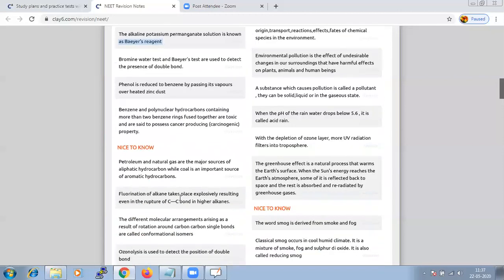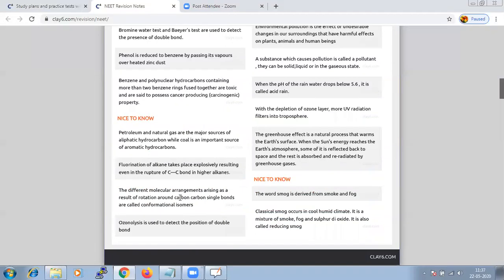Petroleum and natural gas are the major sources of aliphatic hydrocarbons, but coal is an important source of aromatic hydrocarbons. Fluorination of alkanes takes place explosively, resulting even in the rupture of the carbon-carbon bond in higher alkanes.